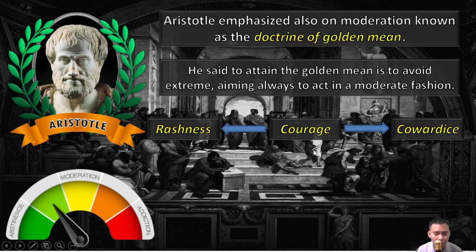The golden mean has something to do with the virtue at the center. We shouldn't follow both the left and the right because those are not part of moderation. The moderation is courage. Too much courage is rashness. It is not good. Recklessness is not good because you are not planning. Cowardice is when you want to help but you are afraid to help. That is cowardice.